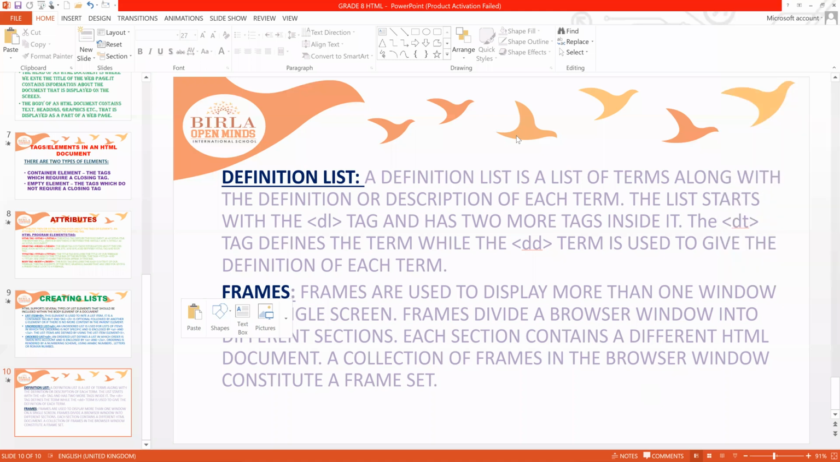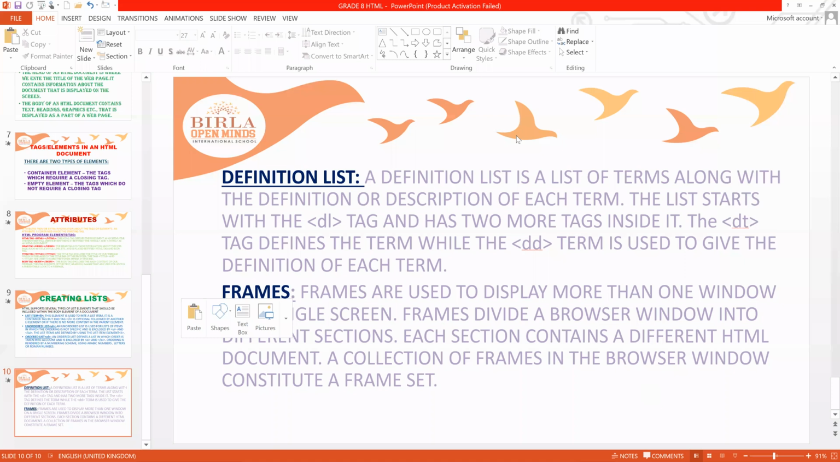DL includes two more tags inside it, nothing but DT and DD. DT is used to define the term, while DD is used to give the definition of each term. Just to write the heading of the definition, like the word you want to define, that goes in the DT, and that description will be included in the tag DD. So first DL, then DT, then DD, right? And everything is a container tag, and each has an opening and an end, right?